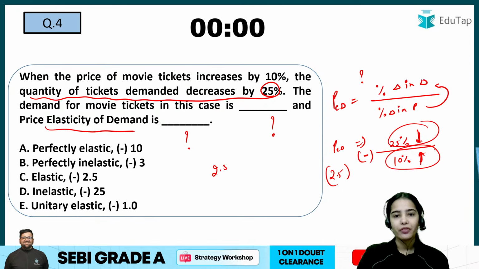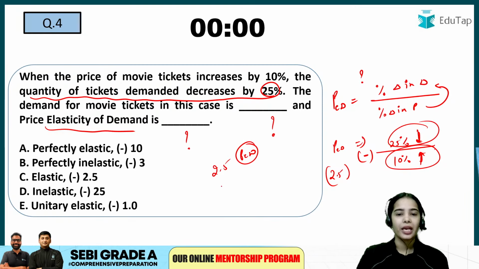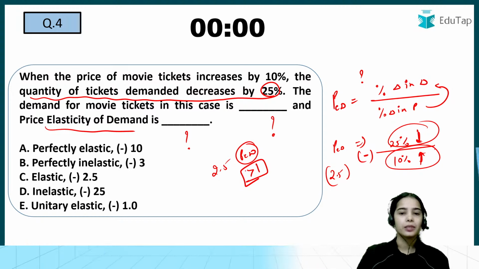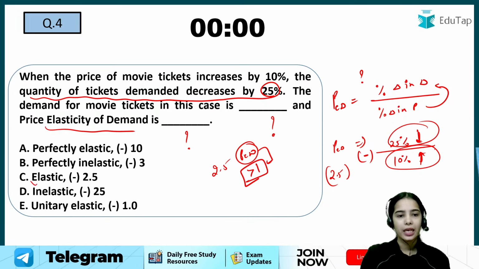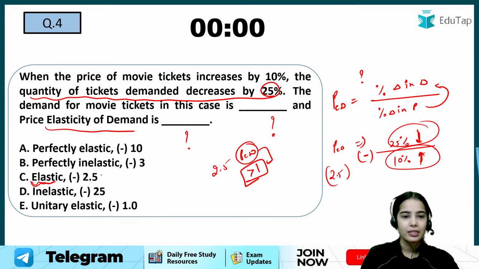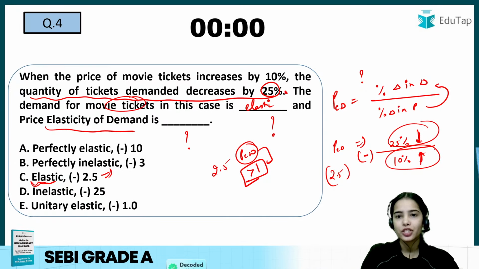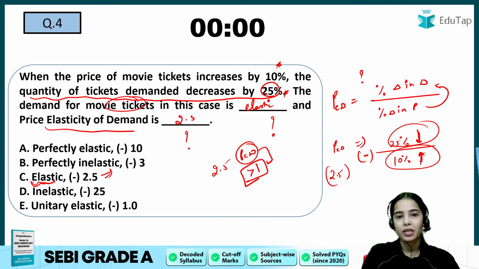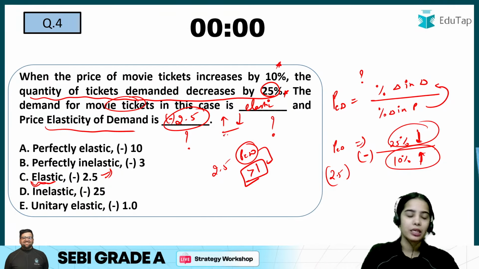So 2.5 is the price elasticity of demand, and if it is greater than 1, that means there is elastic demand, which can change easily. So that's why the answer is C here. Very good. The demand for movie tickets in this case is elastic, as the demand can change a lot with a slight change in price, and the price elasticity of demand is 2.5. The negative sign shows that if the price is increasing, the demand is decreasing.